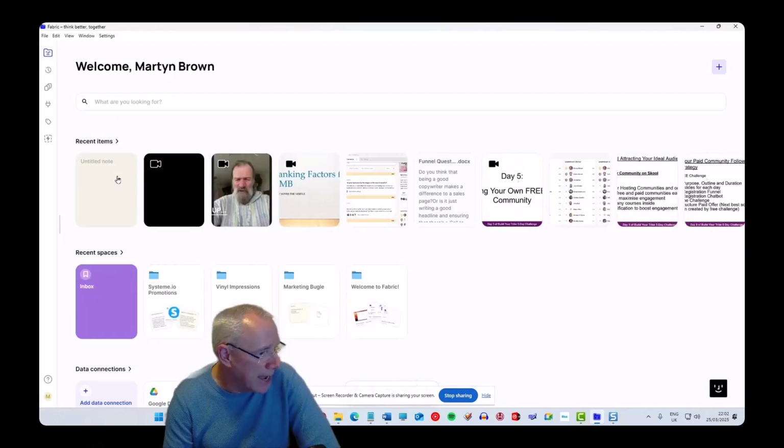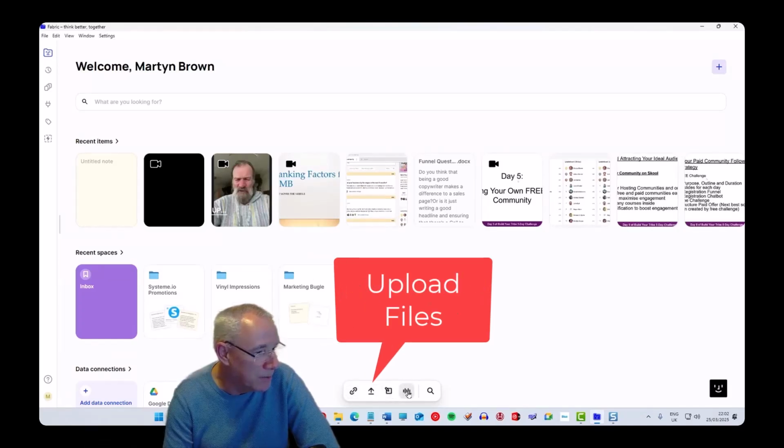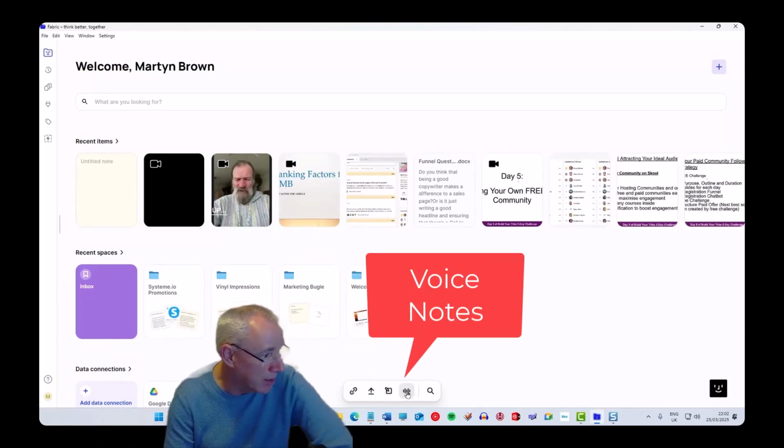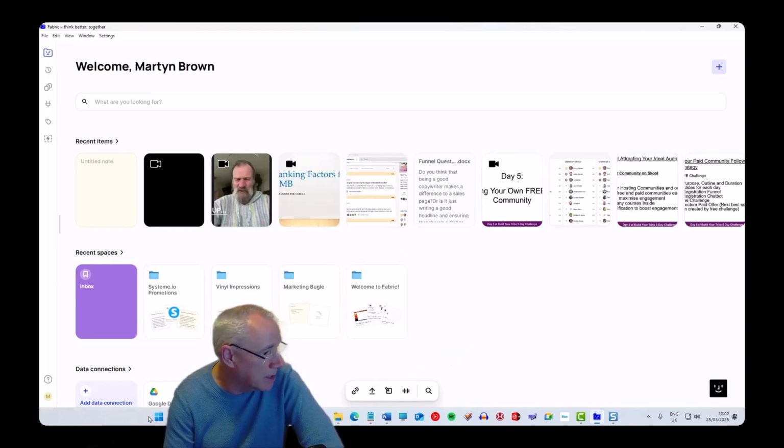So you can add notes, you can add uploads, you can add attachments, you can do voice. So if I click that and speak, I can add my own voice. And then data connections, I've got Google Drive. And even if you've got more than one Google Drive, most people have, because they've got more than one Gmail account or Google account, then you can connect as many as you like.